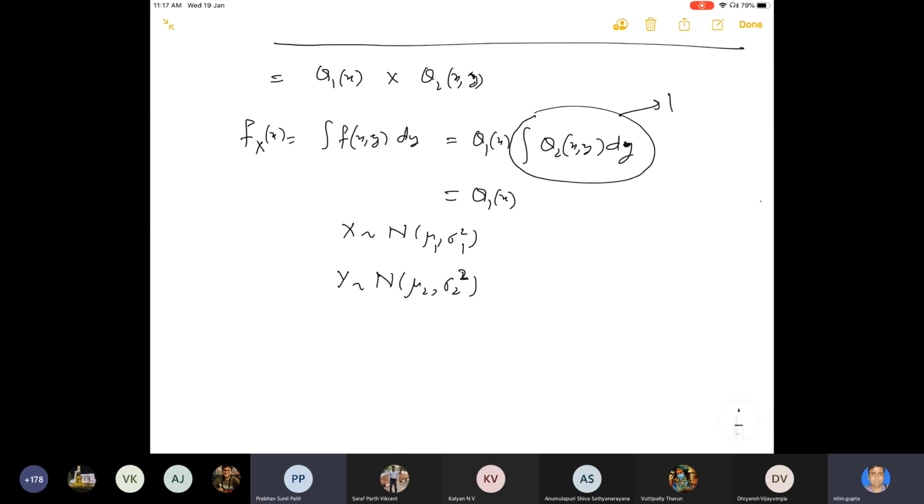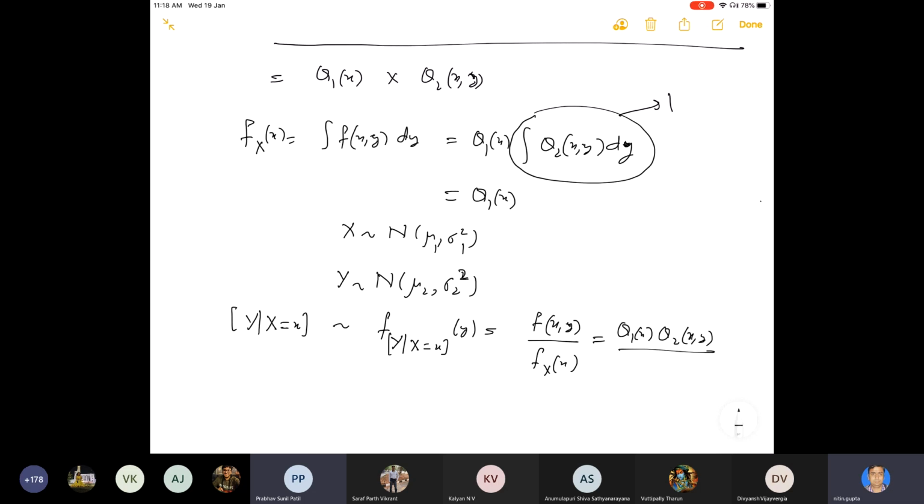Now, if we want to find out the conditional distribution of y given x is equal to x, which will be the joint over the marginal of x. So this will be q1(x) q2(x, y) divided by the marginal of x.